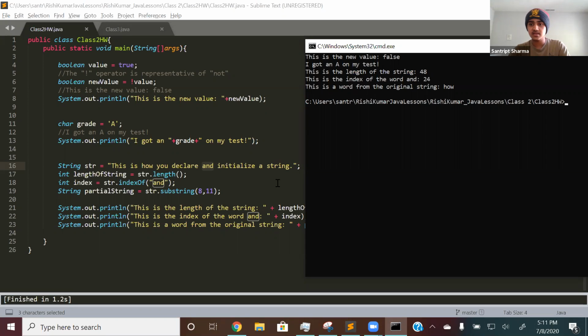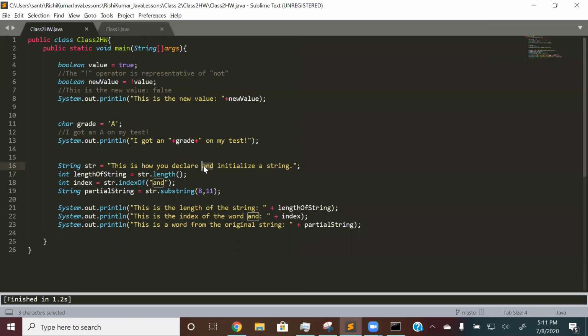And remember, it doesn't find the index of every single character in "and", but rather the first character, which is the A. So this A right here, that's the index of 24. And also remember, when it comes to indexes in Java, the first index is always 0. It's not 1. So it's 0, 1, 2, 3, 4, and all the way to 24. And that's where the A in "and" is. So that's indexOf.